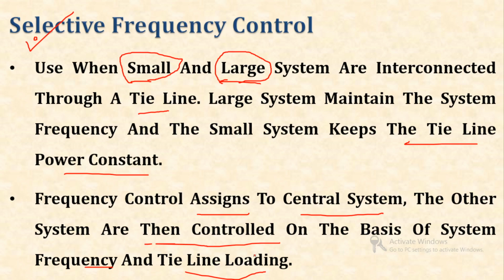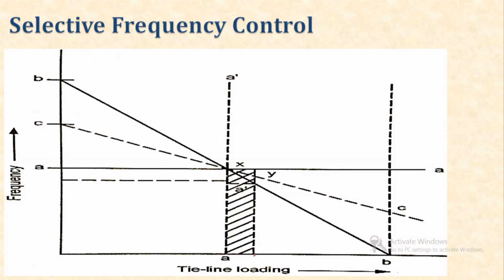So each system in this entire group takes care of its own load or its own load changes, and it will not interfere with the other systems of the entire group for the load changes. So each system has to take care of its own load and its own load changes. So it is known as the selective frequency control.